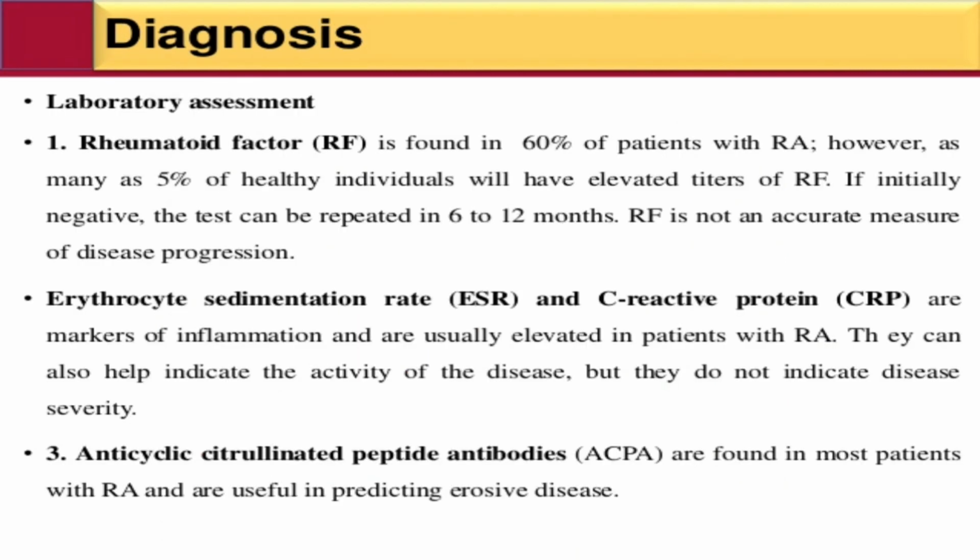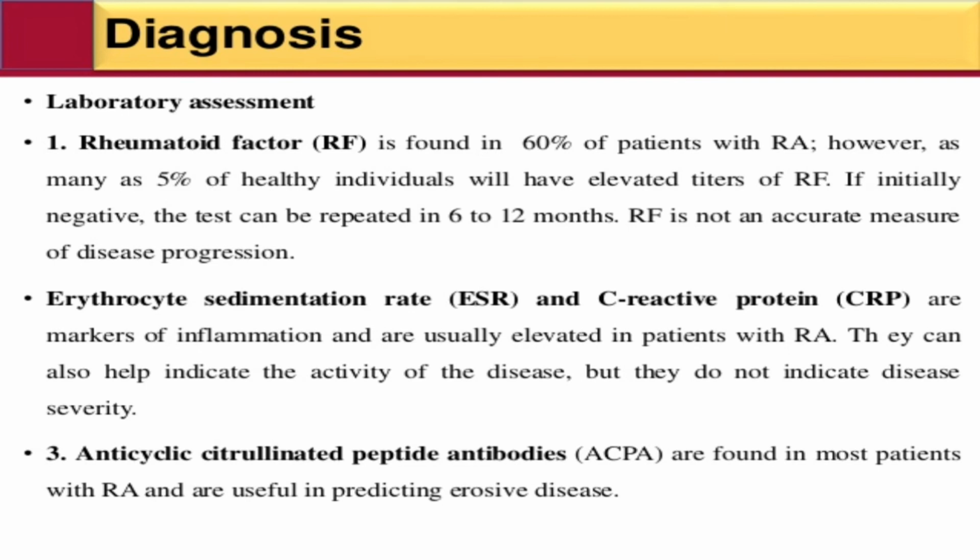Next is the diagnosis, laboratory assessment. First, rheumatoid factor RF is found in 60% of the patients with RA. However, as many as 5% of individuals will have elevated levels. If RF is initially negative, that test can be repeated in 6 to 12 months. RF is not an accurate measure of disease progression.